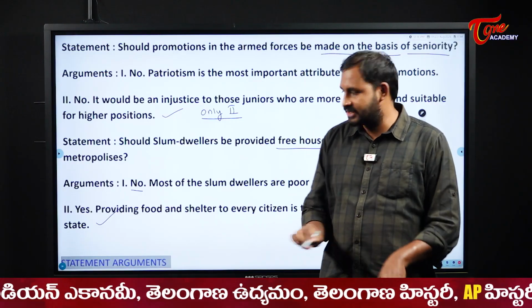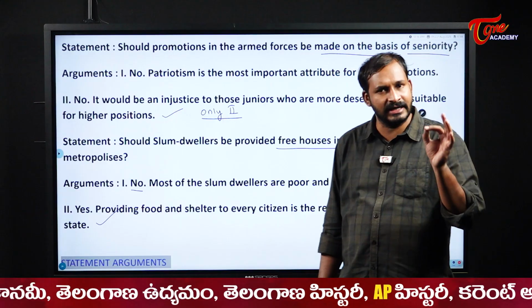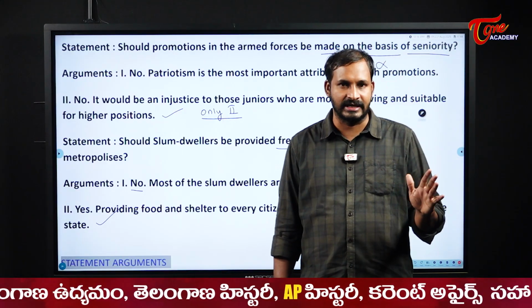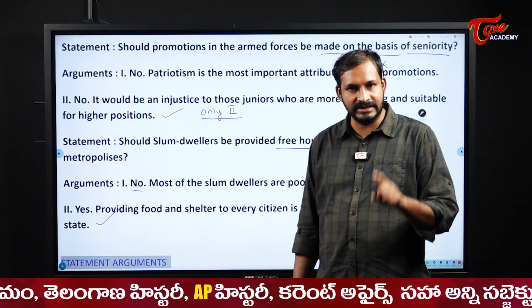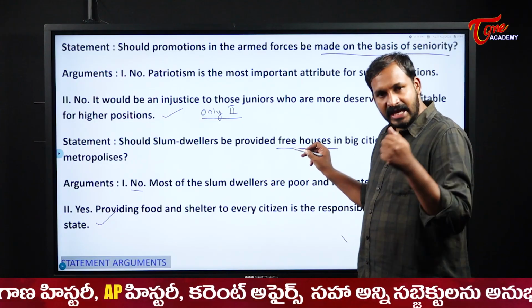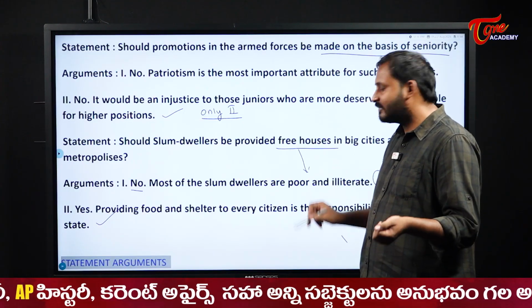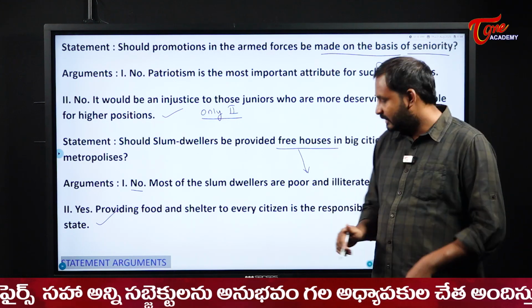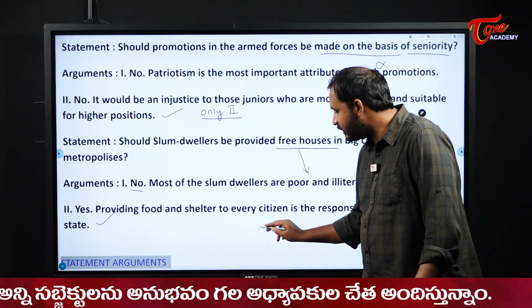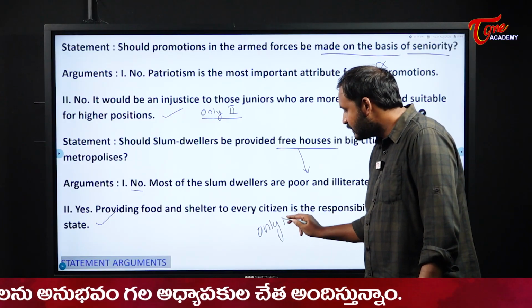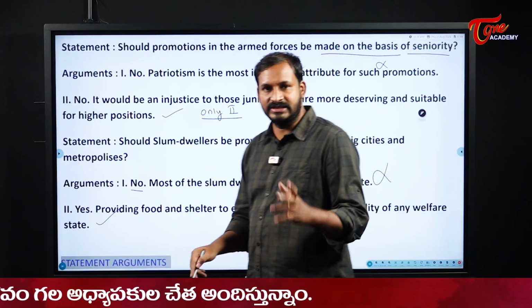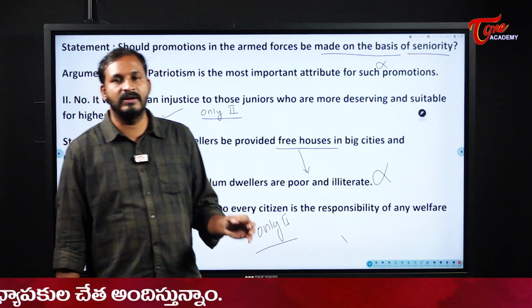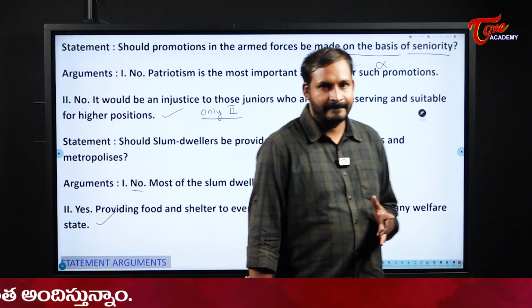Actually speaking, yes, most of the slum dwellers are poor and illiterate. Yes, it is 100% correct. But at the same time, as they are poor, that is the reason we are providing them the houses, right? So this is completely against my given statement. That is the reason it is going wrong. So here only the second one is the correct argument for the given statement.